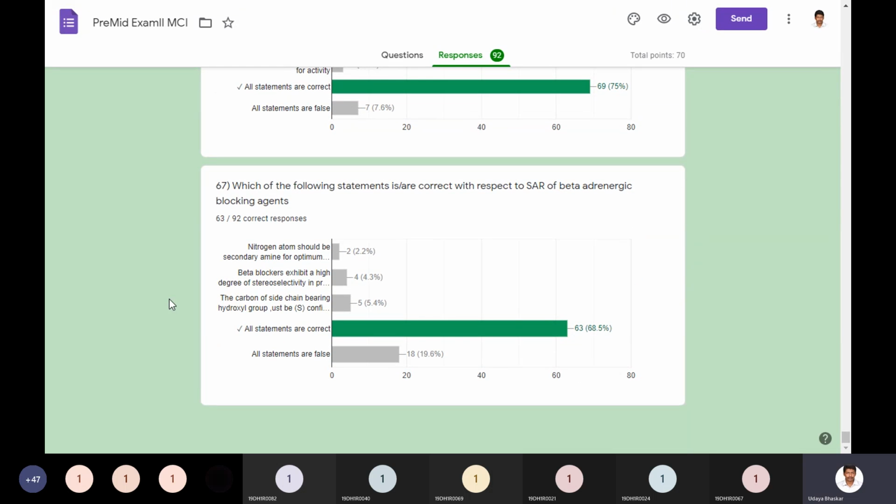Which of the following statements is or are correct with respect to SAR of beta adrenergic blocking agents? So again, I have given the remaining statements in the last question, and I just wanted to check whether you will put it right or wrong. So okay, most of the students did the right thing.